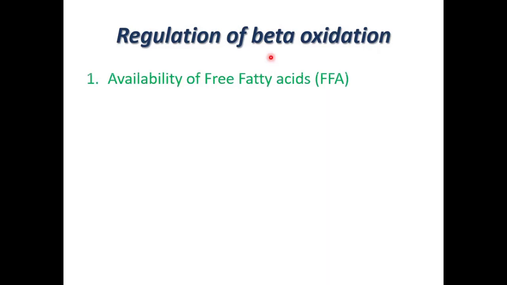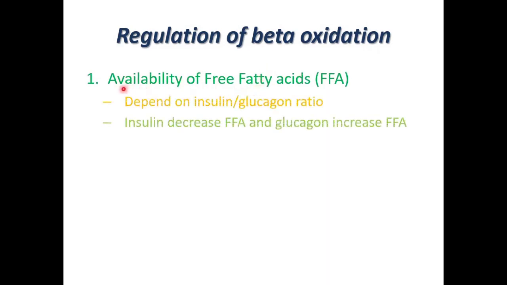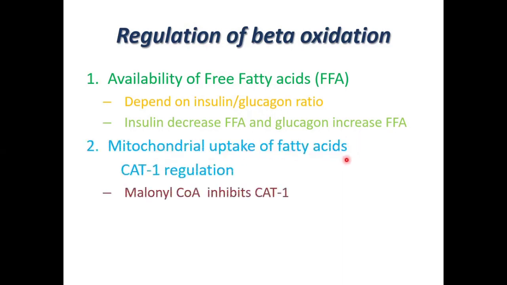Regulation of beta oxidation depends upon 2 things. One, the availability of free fatty acids, which regulates the net utilization through beta oxidation, and availability of free fatty acid depends upon the insulin-glucagon ratio. Insulin decreases free fatty acid, while glucagon increases free fatty acid. And the other is the mitochondrial uptake of fatty acid. It requires 2 things: one is carnitine, another is the carnitine acyl transferase enzyme.